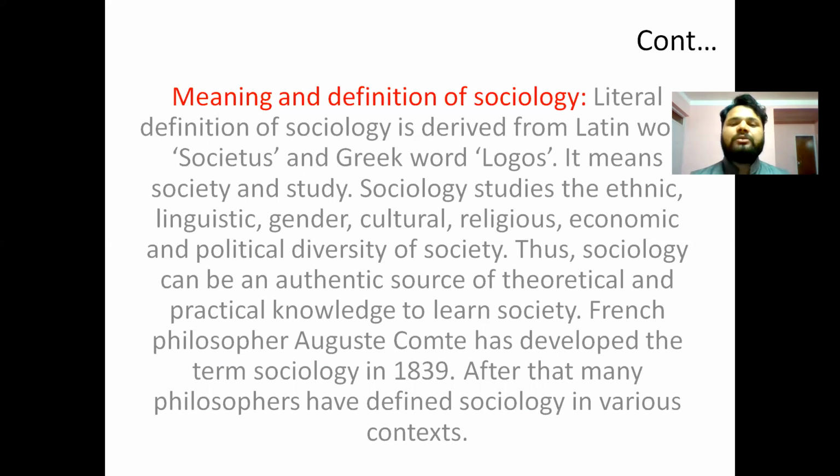Sociology studies the ethnic, linguistic, gender, cultural, religious, economic, and political diversity of society. It talks about each and every aspect of society, but unlike anthropology, it doesn't keep an individual at the center. It talks about society in a very broad way, how things are practiced in society.